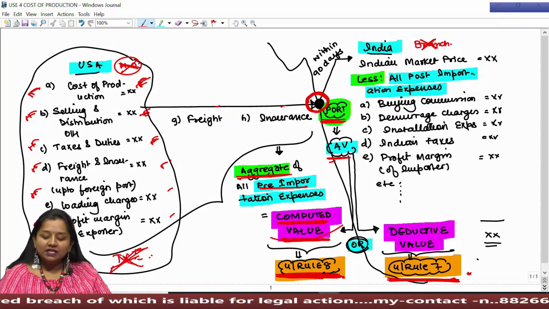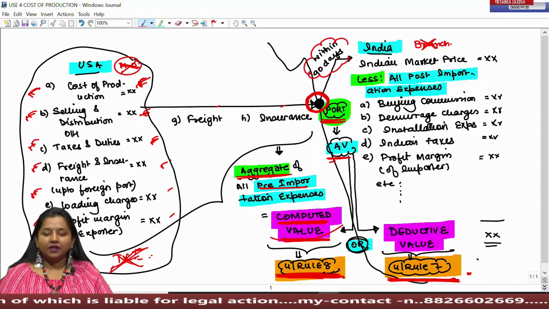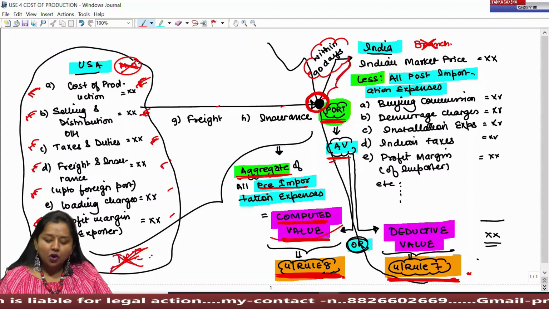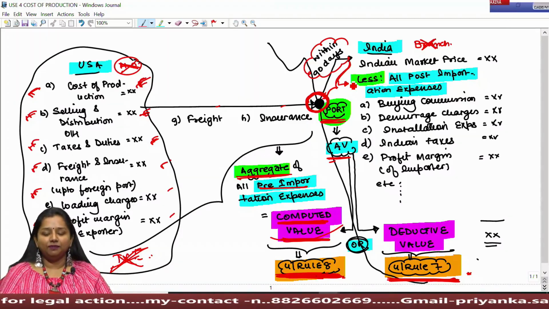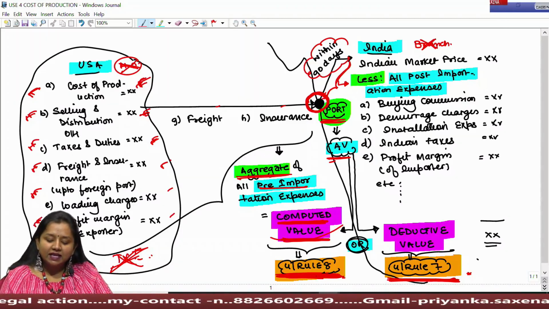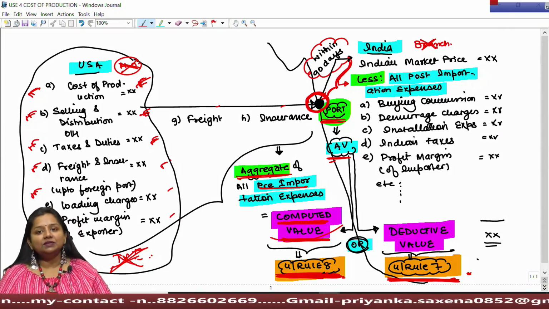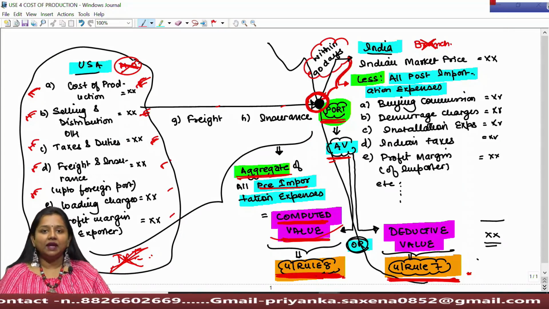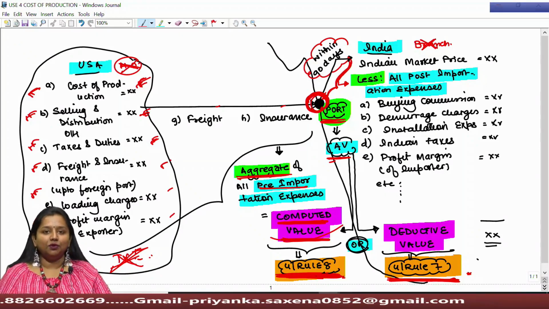If those goods get sold in the Indian market within a period of 90 days, then you will be eligible to deduct all the post-importation expenses therefrom. That is, any expense incurred from port till the market, all such expenses need to be deducted from the Indian market price so as to determine the value at Indian port.